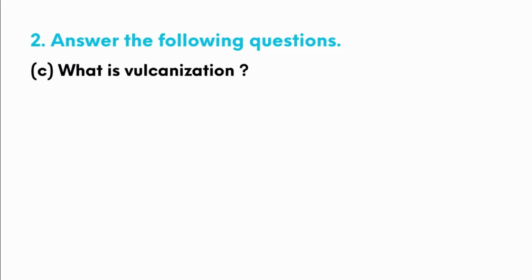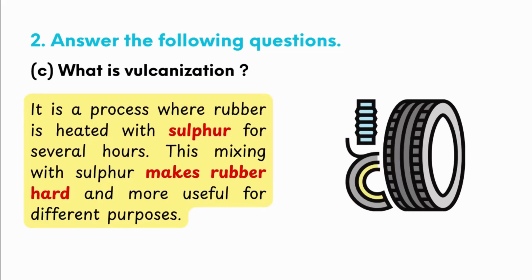Next is, what is vulcanization? Answer of it, vulcanization, it is a process where rubber is heated with sulfur for several hours. This mixing with the sulfur makes rubber hard and more useful for different purposes.